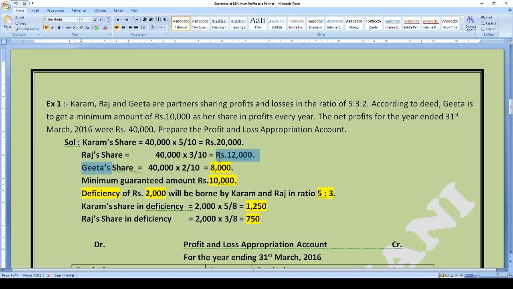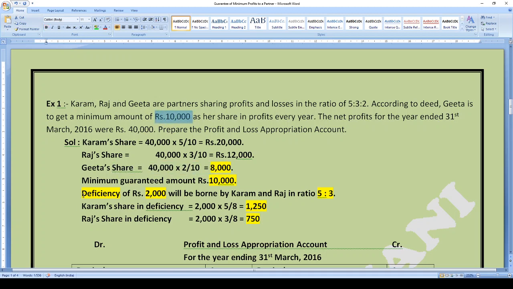Geeta was the guaranteed partner. She received the guarantee from other partners. So her actual share is 8,000 rupees. She is getting 8,000 rupees as her share of profit, although the minimum guarantee given to her was rupees 10,000.